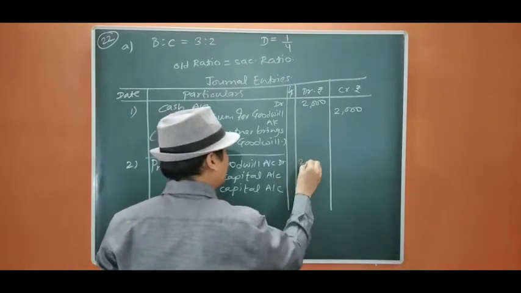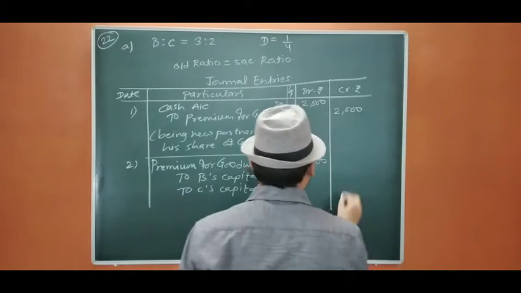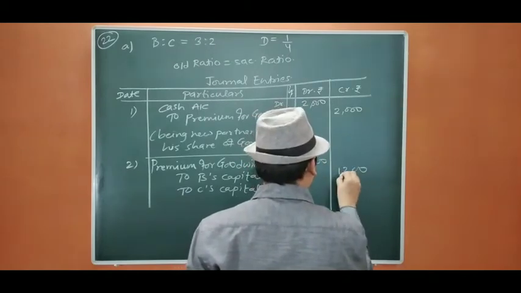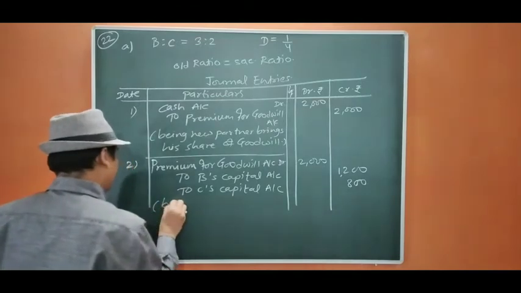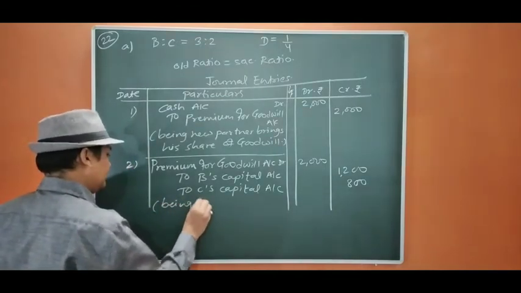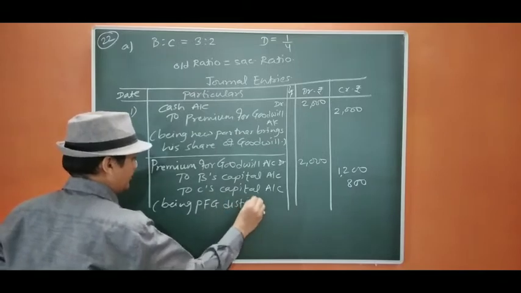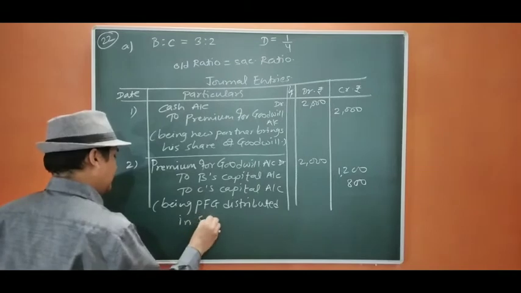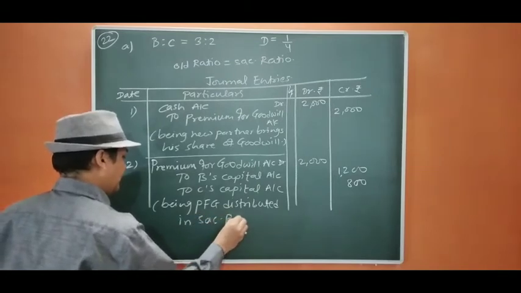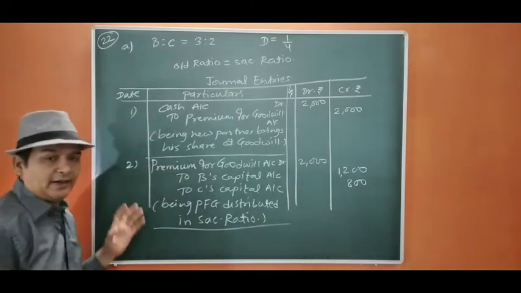The amount 2000 will be distributed in 3:2, 5 4s are 20, 4 3s are 12. So 1200, 800 being PFG distributed in sacrificing ratio. Okay. This is the end of part A.